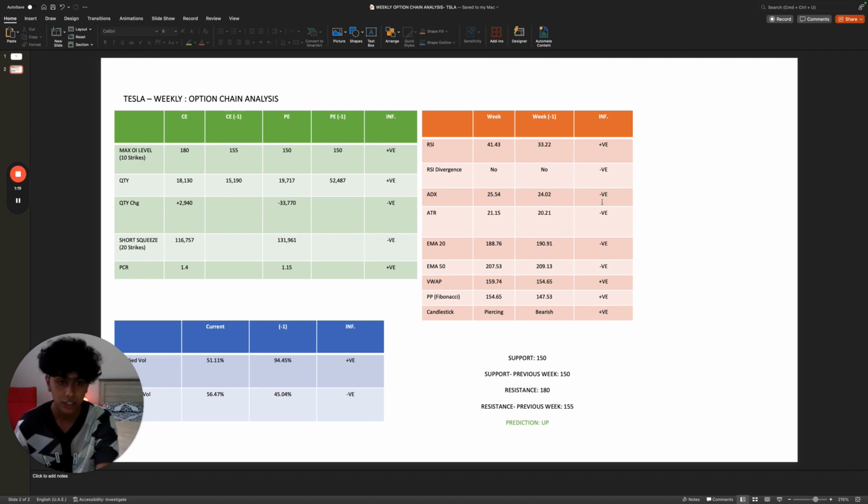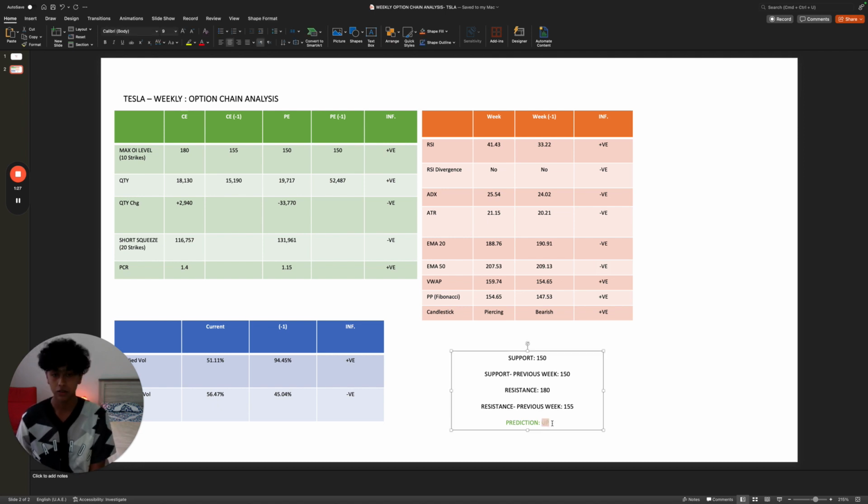So let me just quickly check here. 1, 2, 3, 4. Oh, in this case, because of my mistake in the change in the EMAs, this actually becomes neutral. But anyways, the option chain analysis stays the same.